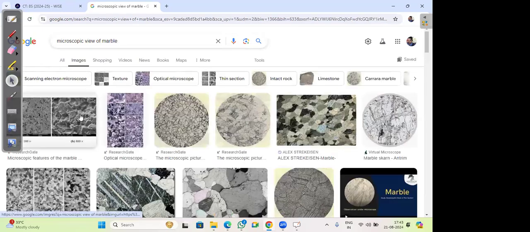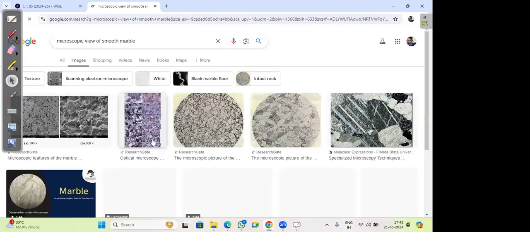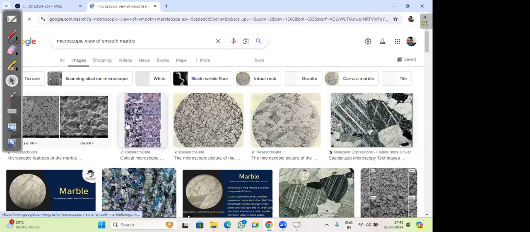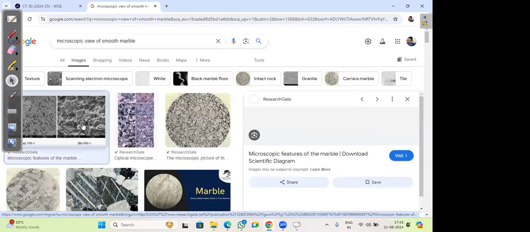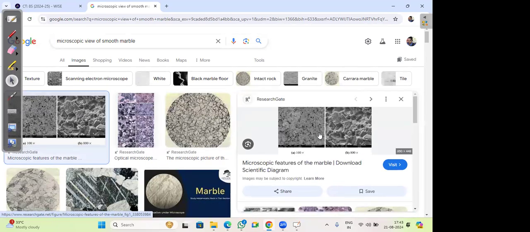But see, even if I take a smooth marble, it also has irregularities present on the surface. You can see, it has irregular surfaces. We will also observe different other surfaces where there will be presence of irregularities.